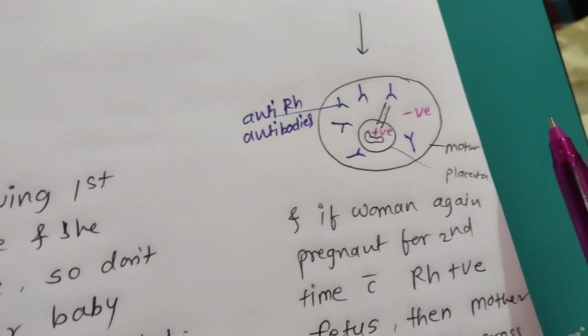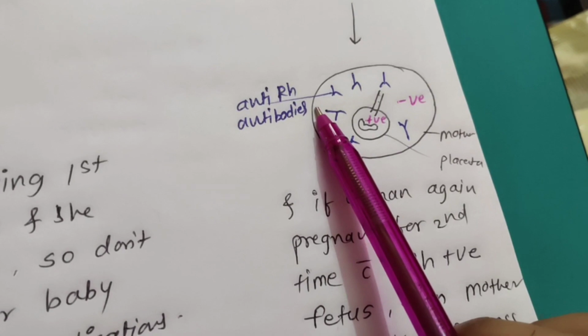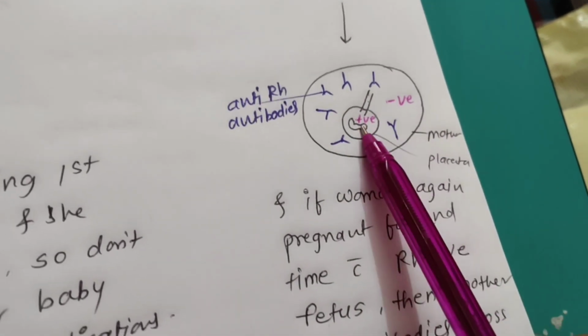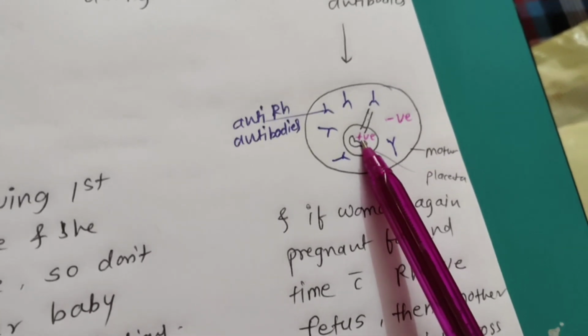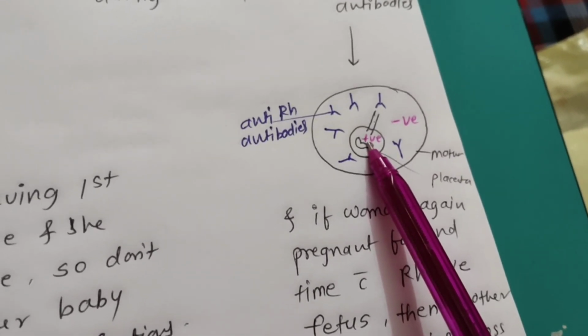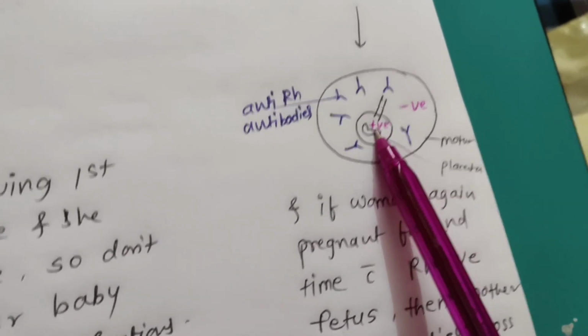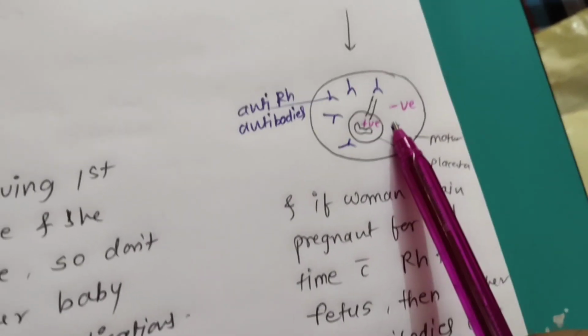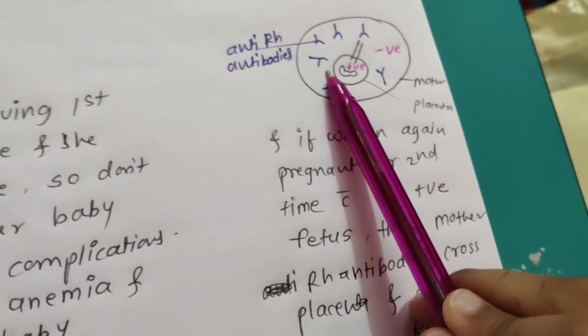During the second pregnancy, anti-RH antibodies are already there in the mother. If the second baby is RH negative, then no problem. But if the second baby is also RH positive, then complications will arise, because the RH antibodies are already in the mother's blood.